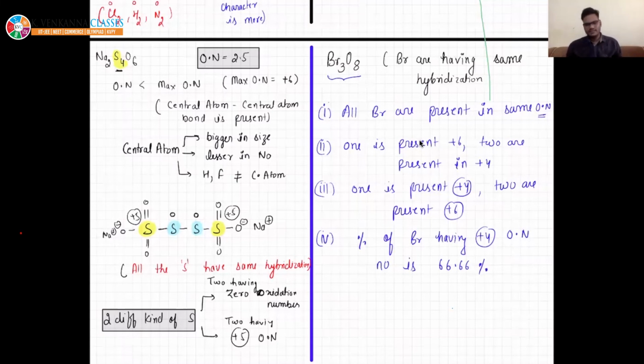But if the fourth one is right, then the second one is also right, Hanok. Do not give blind guesses. You need to solve it. You need to draw the structure, then only you will get it.